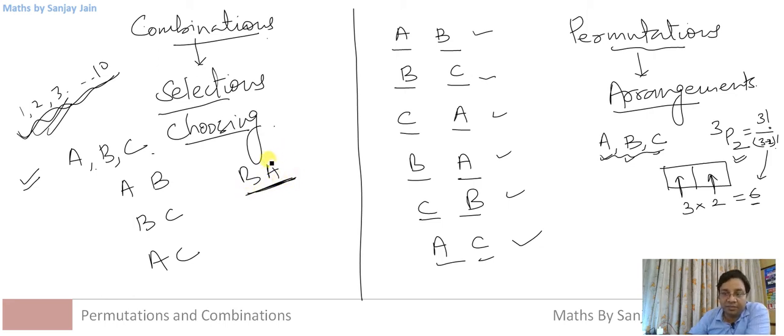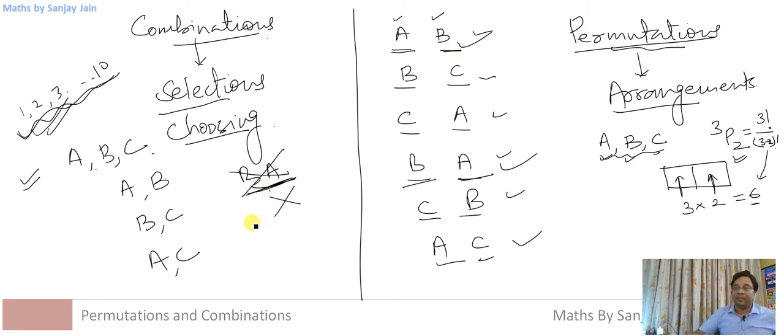This doesn't have any meaning because I have already selected AB. So this doesn't have a separate meaning. This would have been a separate case in case of arrangements, because there was the value of the order in permutations, right? AB is a different arrangement, BA is a different arrangement,